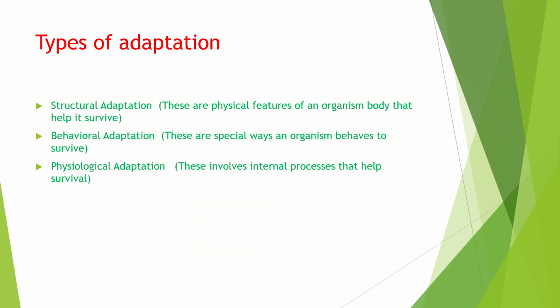Types of adaptation. Organisms adapt in different ways. These adaptations can be grouped into three main categories: structural or morphological adaptation. These are physical features of an organism's body that help them survive. Example, long neck of a giraffe for reaching high leaves, thick fur of a polar bear for warmth, waxy coating in cactus stem to reduce water loss.